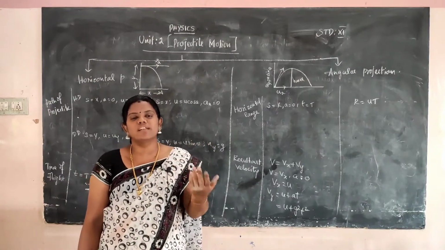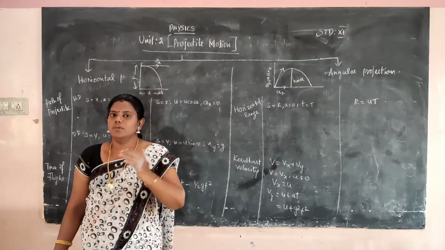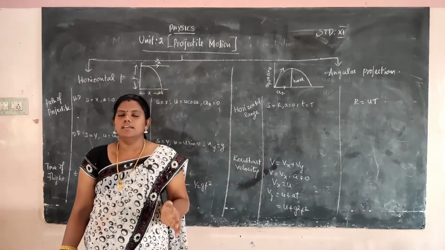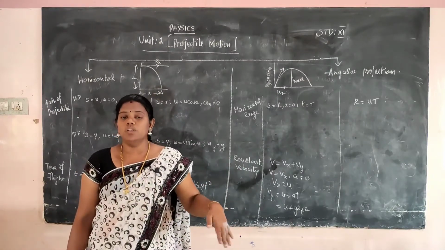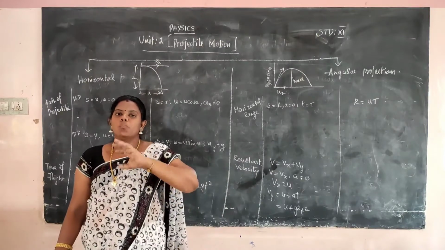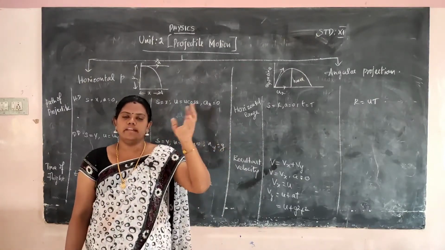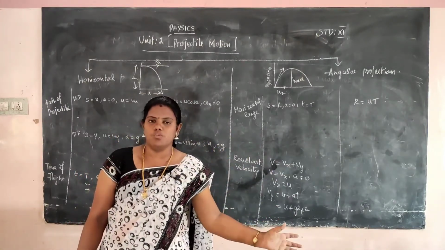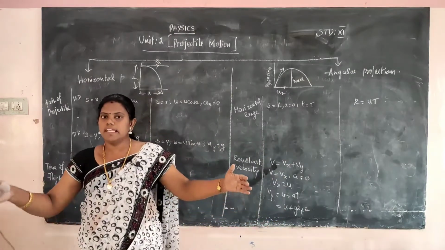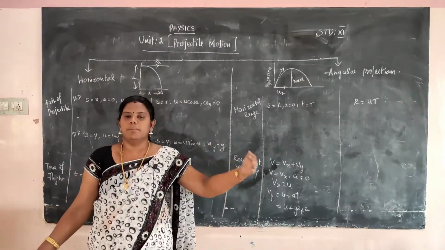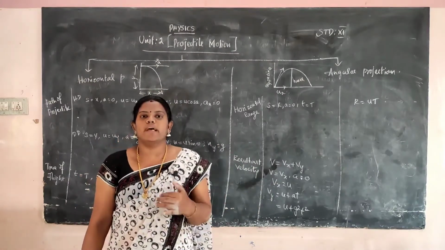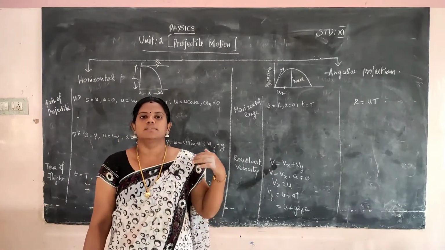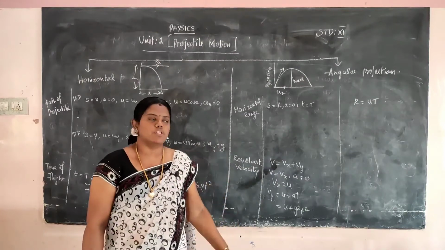What's the meaning of horizontal range? ஒரு பாயிண்ட்லேருந்து இன்னொரு பாயிண்ட்டுக்கு ஃபெல் ஆகுது. One thing will fall from one point at the ground, and then it will be moving in the air and it will hit the ground at one point. So எந்த இடத்துலேருந்து நீங்கள் எறிகிறீங்களோ அந்த பாயிண்ட்லேருந்து அந்த திங் எதில் போய் விழுதோ அந்த பாயிண்ட் வரைக்கும் உள்ள டிஸ்டன்ஸ், that is horizontal range. So how to calculate all that in horizontal projection and angular projection.